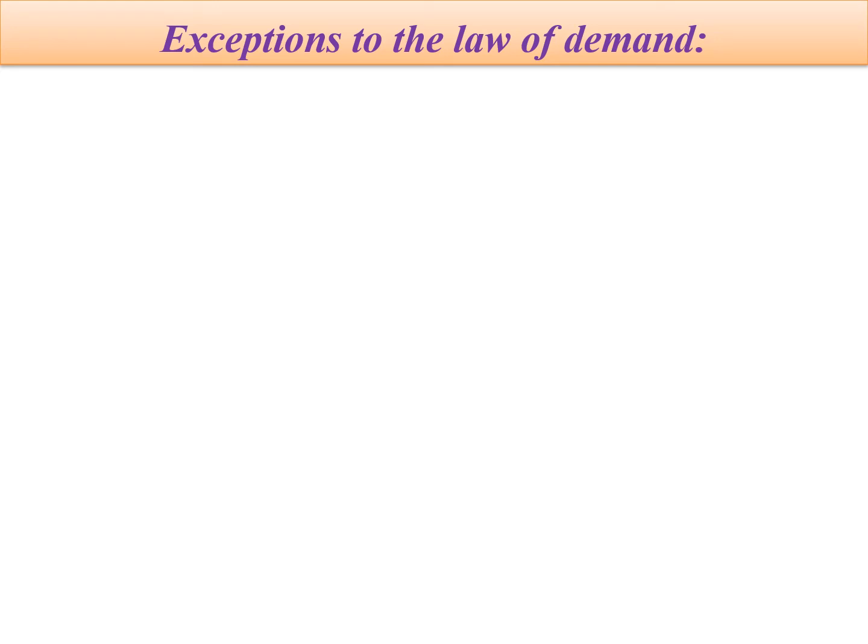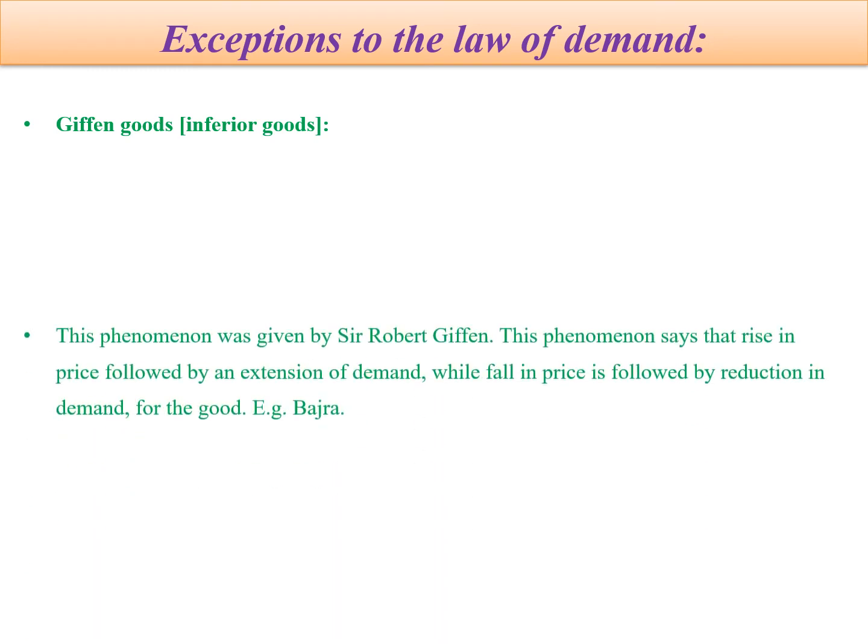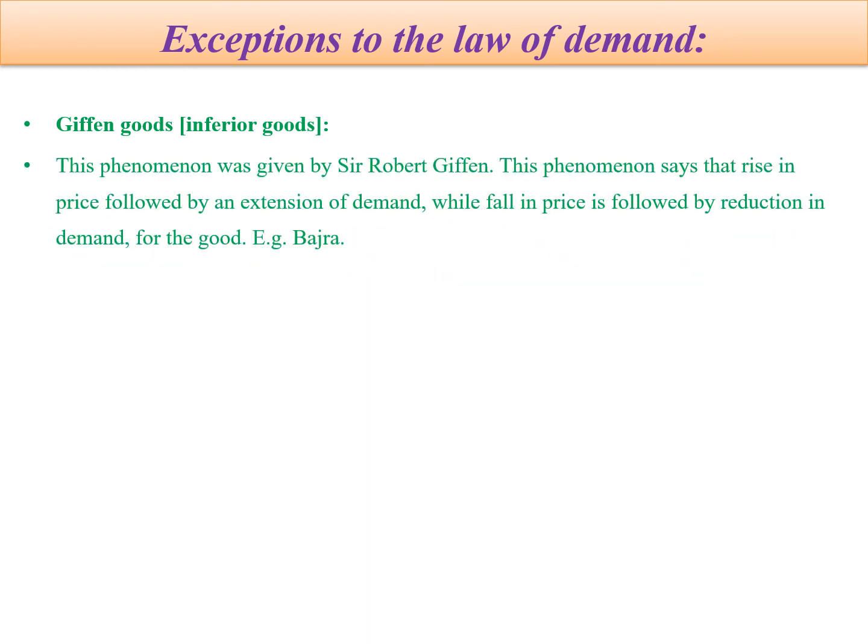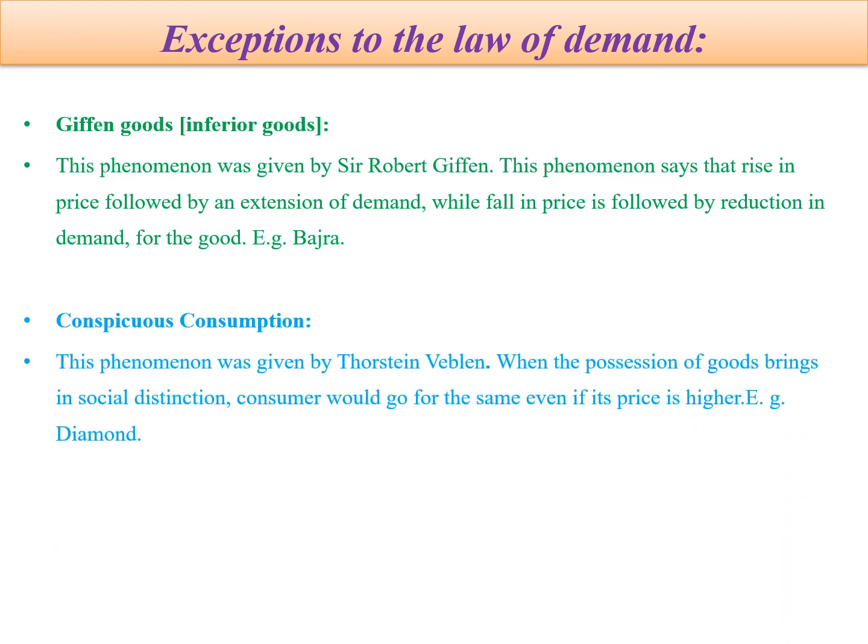Exceptions to the law of demand. There are some exceptions to this law of demand. First one is Giffen goods, or it is also called as inferior goods. This phenomenon was given by Sir Robert Giffen. This phenomenon says that rise in price is followed by an extension of demand, while fall in price is followed by reduction in demand for the goods. An example is bajra.